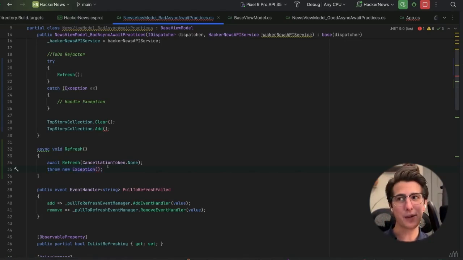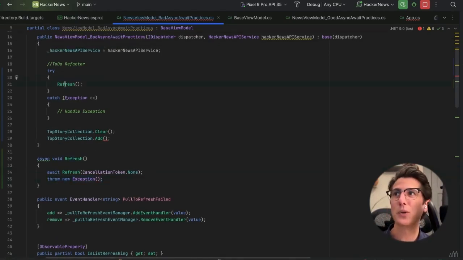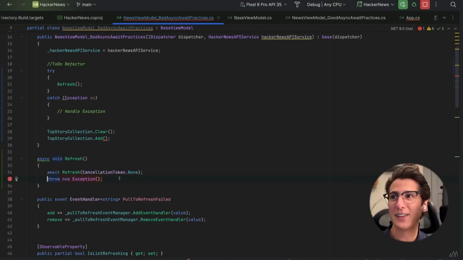And you might think at first, hey, no problem, because we're calling refresh from our try catch block. But remember, when thread 1 hits this await keyword, it returns and it continues executing because we cannot await an async void method. So what's going to happen when the code hits this line right here? Our app's going to crash. There's nothing there to catch this exception, and boom, our app crashes and there's nothing we can do about it.